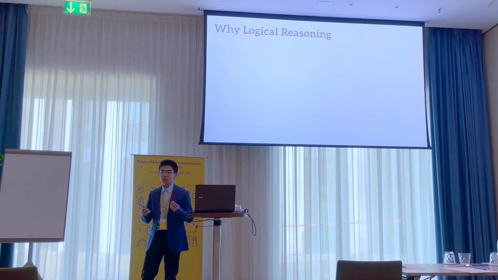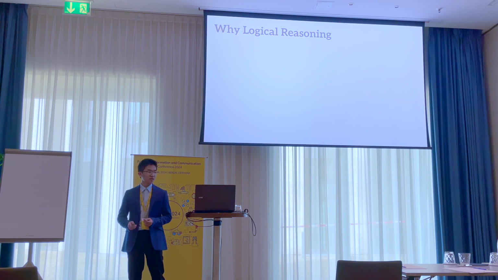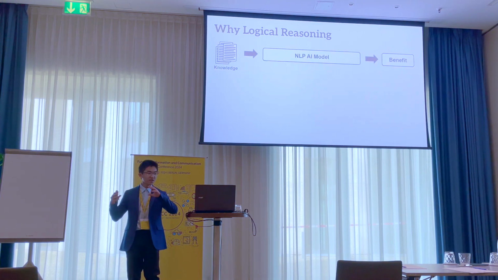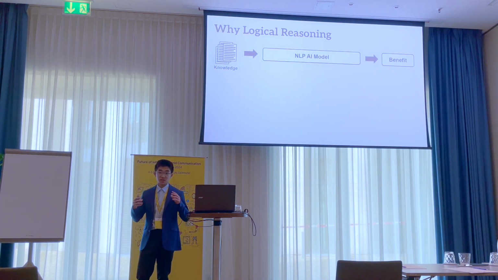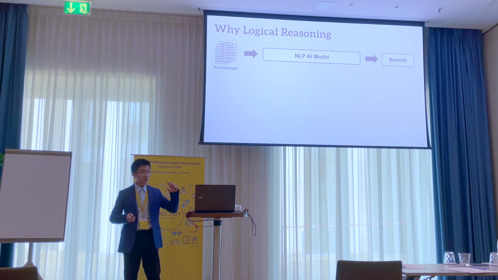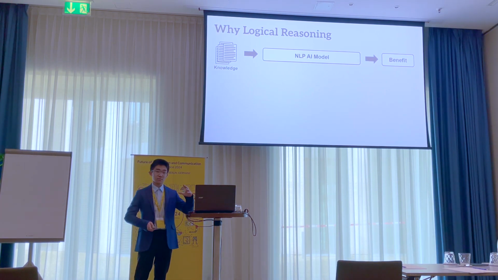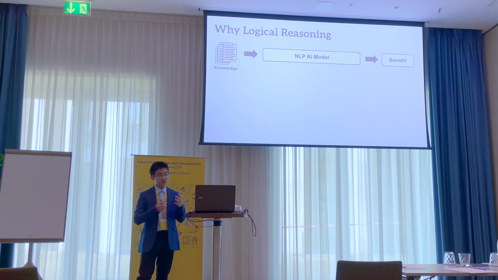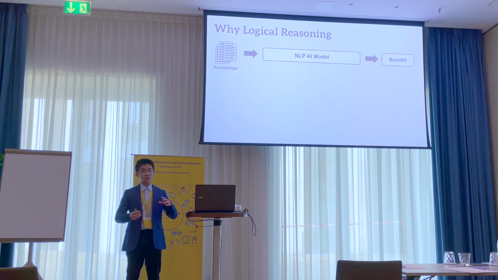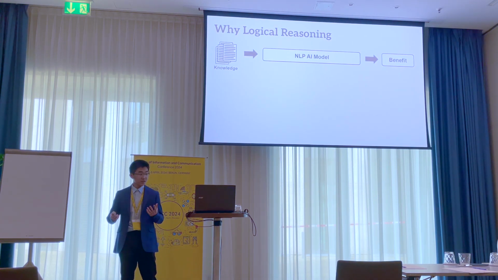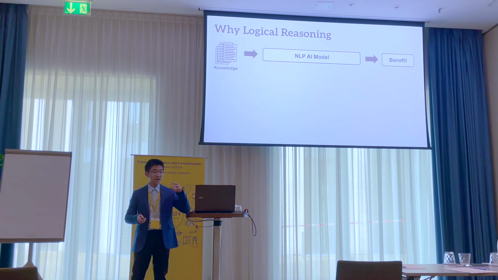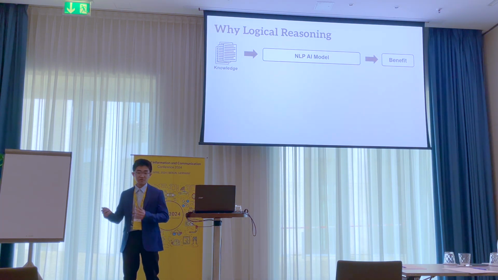Now, first of all, why do we even care about logical reasoning at all? The typical path to benefit for a natural language processing AI model consists of starting with some training knowledge, typically in the form of a corpus of text, for example, a compilation of books or perhaps Wikipedia, feeding it into the AI model and extracting some sort of benefit from it.